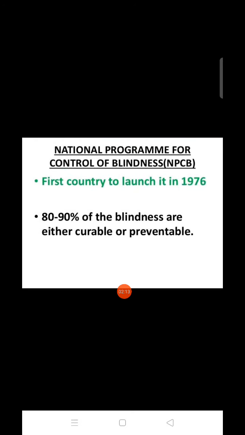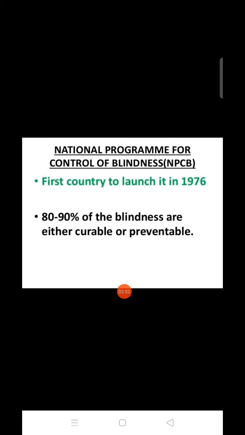Okay, the National Program for Control of Blindness. India was the first country to launch it, in 1976. 80 to 90% of blindness is either curable or preventable. In this, that 80 to 90% of blindness we can cure and also prevent. Before that, we see what causes blindness: cataract, any corneal disorders, glaucoma, any kind of infection. Any of these can cause blindness.